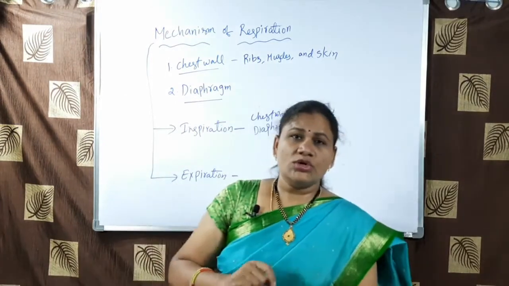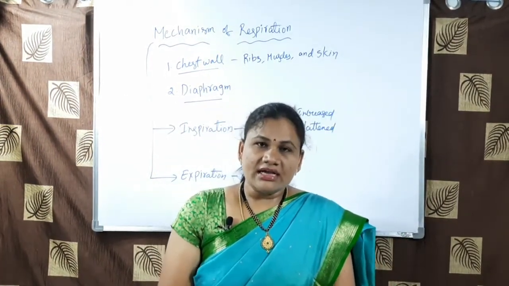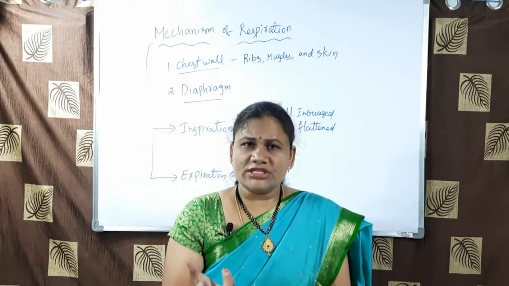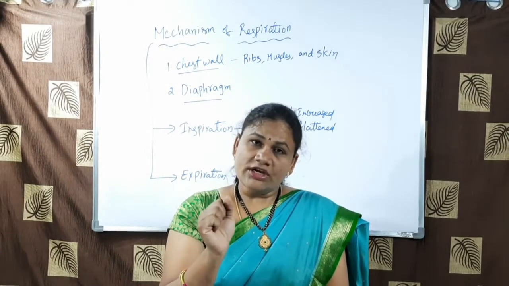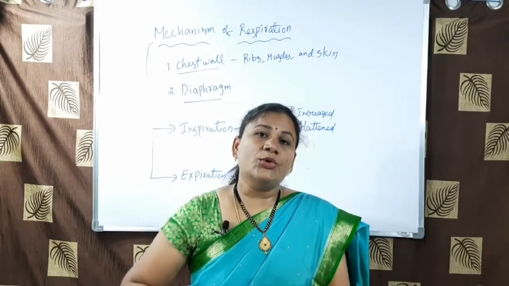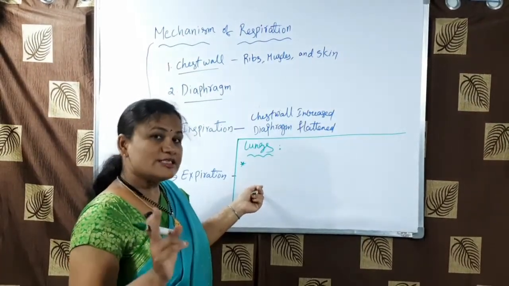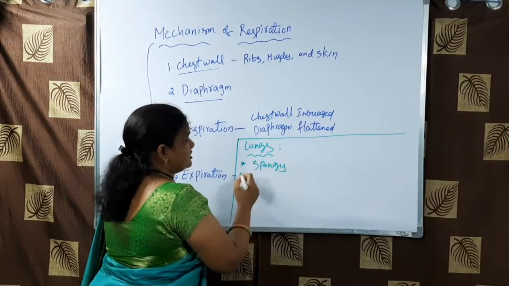Let us know some more interesting facts about lungs. Lungs are sponge-like tissue structures, very smooth and soft, just like a sponge. They are surrounded by two membranes, that is the pleura. Lungs are spongy in nature.